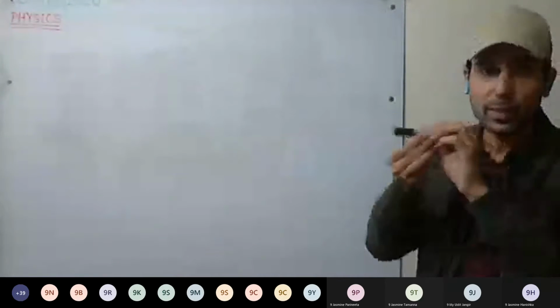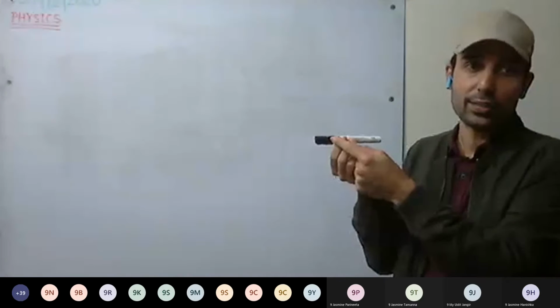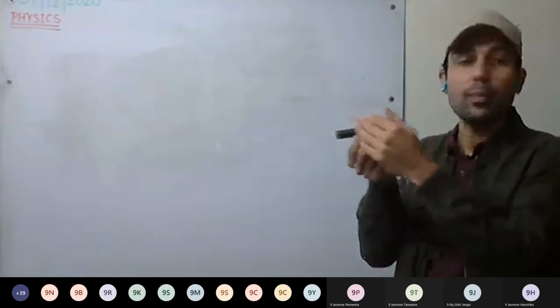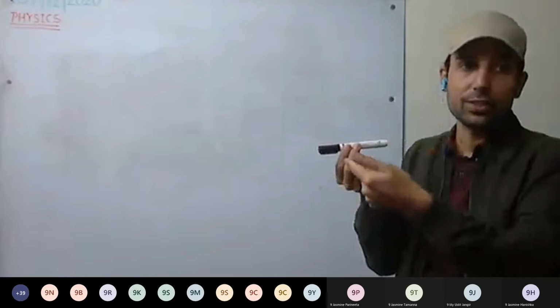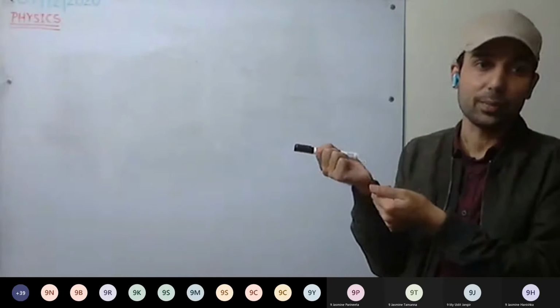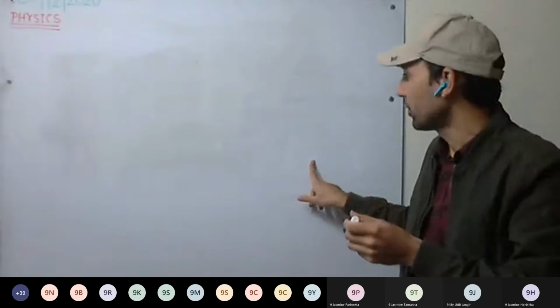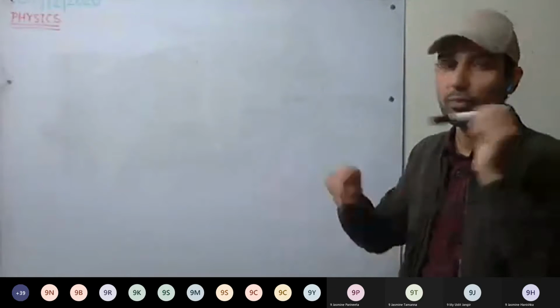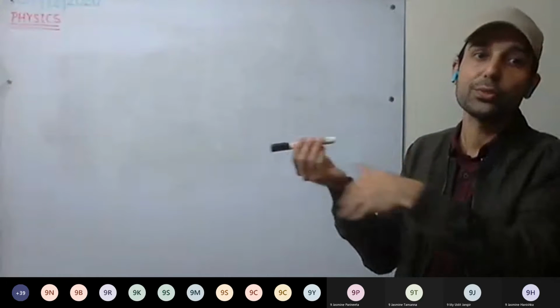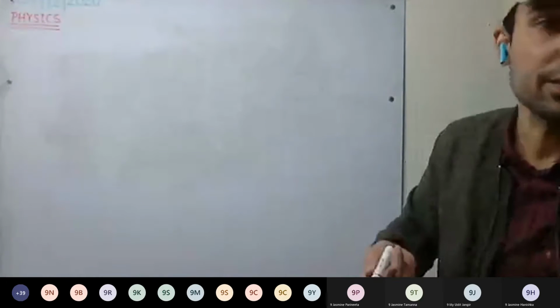When its velocity becomes comparable to the speed of light, nearly equal to or more than the speed of light, its mass change will be more, and that we have to consider at that moment. With less speed compared to the speed of light, the mass change is very small, so we usually neglect it.